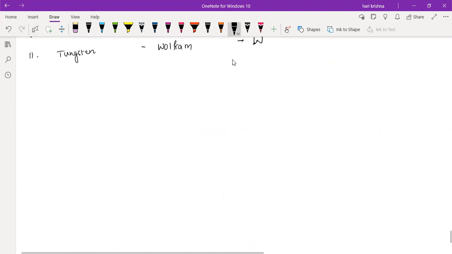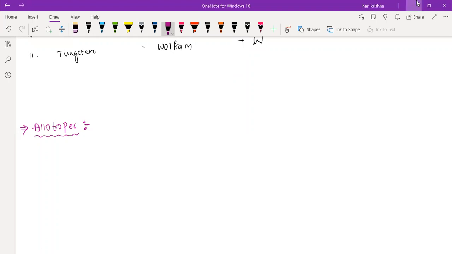Shall we move to the next topic? Yes, sir. What is the meaning of allotropes? Students, they studied about metals and non-metals. Sir, if we take carbon, it has two or more forms, like diamond. Those materials are called allotropes.